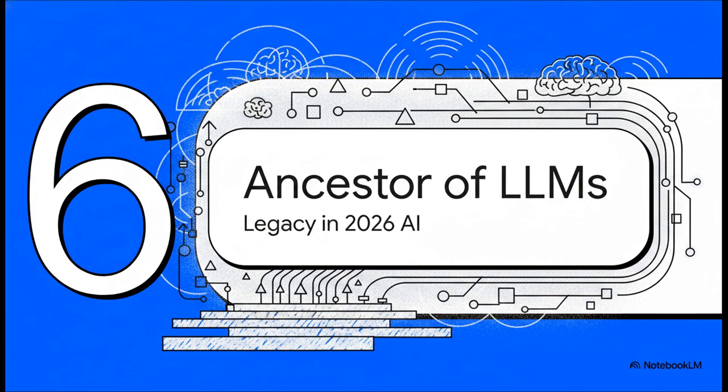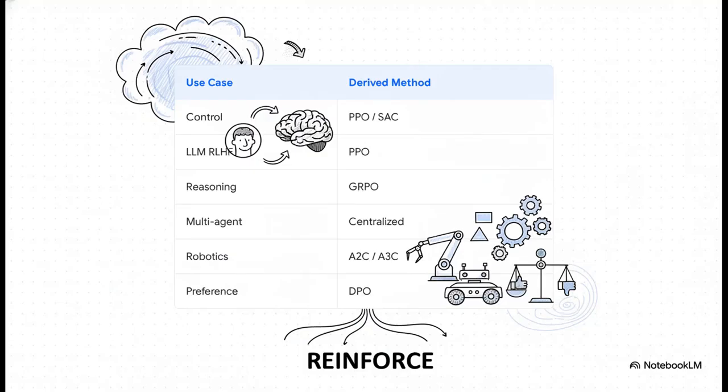Section 6, the ancestor of LLMs. Finally, let's look at the immense legacy of this math and see exactly where REINFORCE lives in today's AI landscape. You might think a 1992 paper is a relic, but it's literally the foundational layer that everything else rests on. This is the ultimate AI cheat sheet right here. Just look at the derived method column.